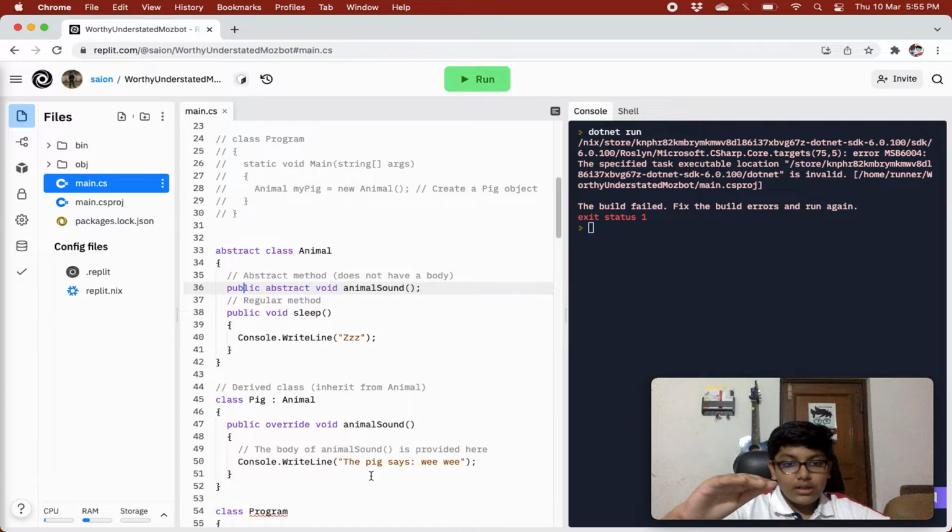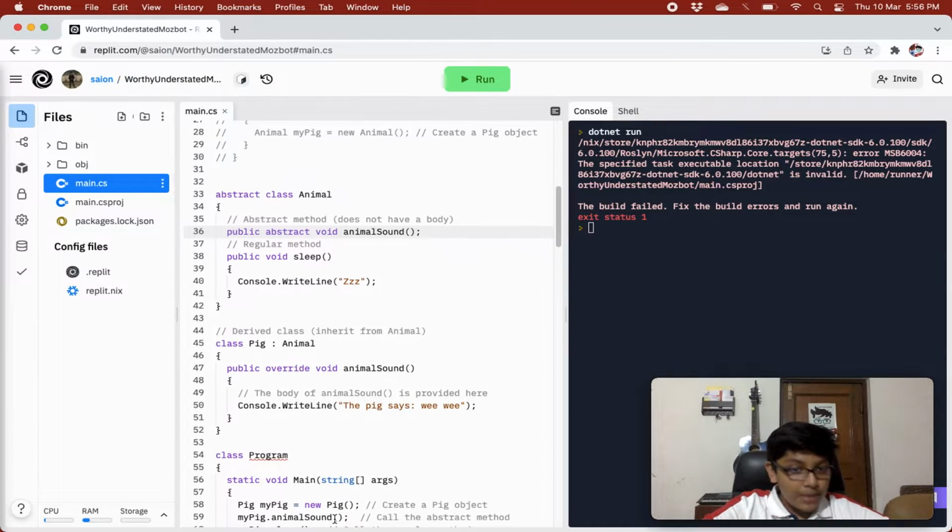You can't give a body to one abstract method and not to the other. You can leave the non-abstract methods, but you have to give a body to all the abstract methods. Over here there's only one abstract method, so we are giving it a body, and we have to give the keyword override so that it knows that we are giving a body to animalSound. So you have to give the keyword override.